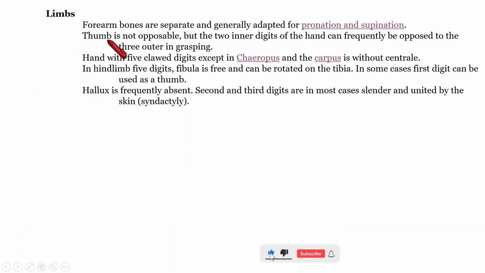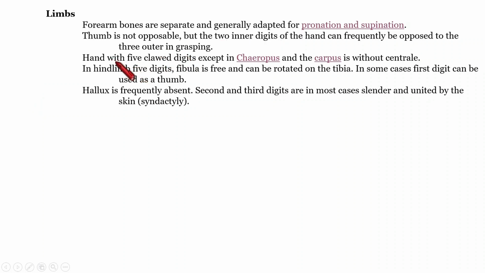Next point is that regarding the fingers, the thumb is not opposable, but the inner two digits are, I will draw and show you. Suppose 1, 2, 3, 4. The inner two digits are opposable to the outer three digits. So, in metatherians, generally the thumb is not opposable, but the inner two digits are opposable to the outer three digits for grasping.